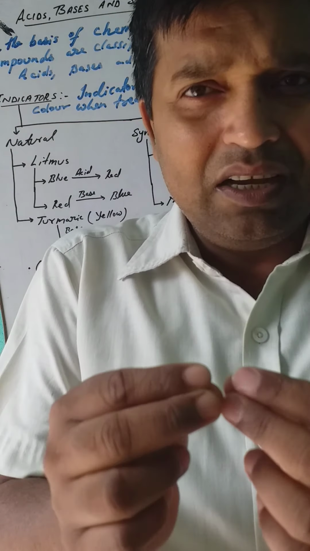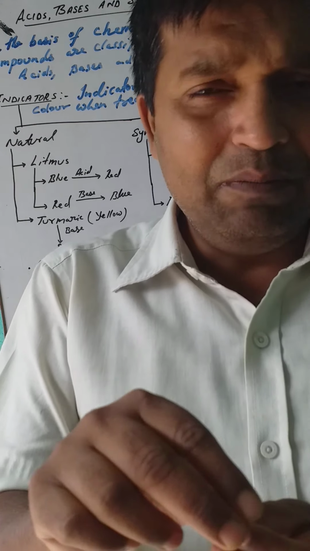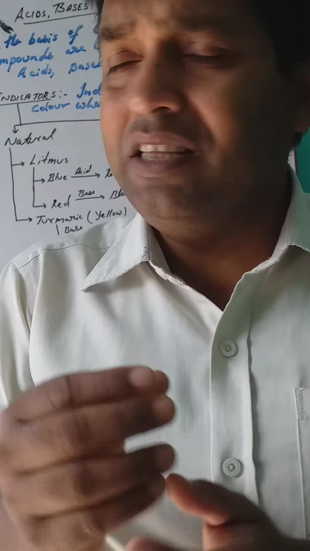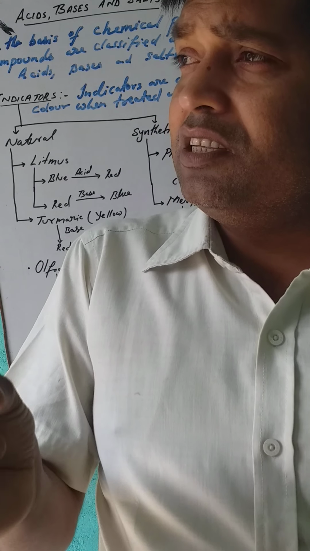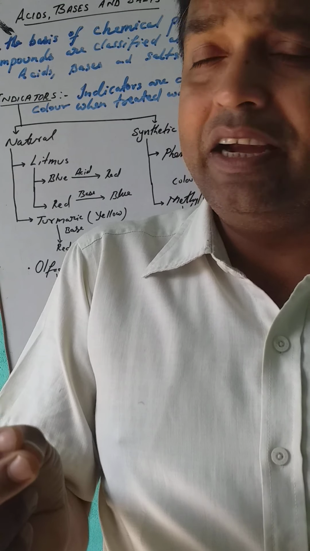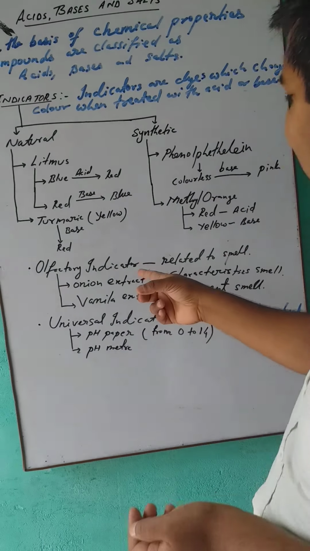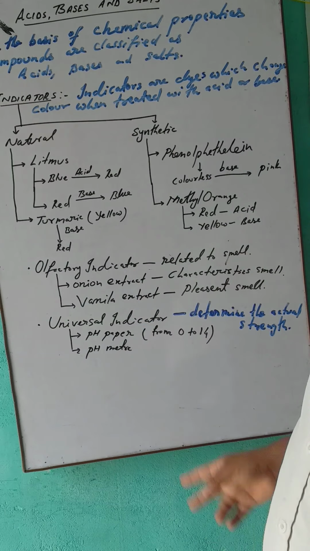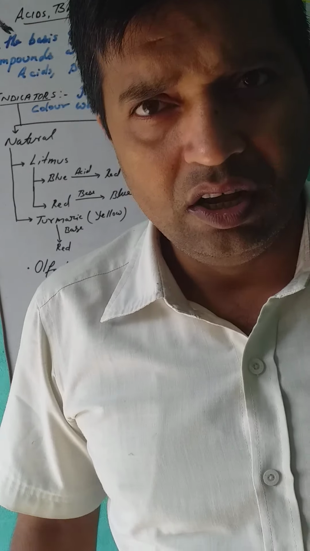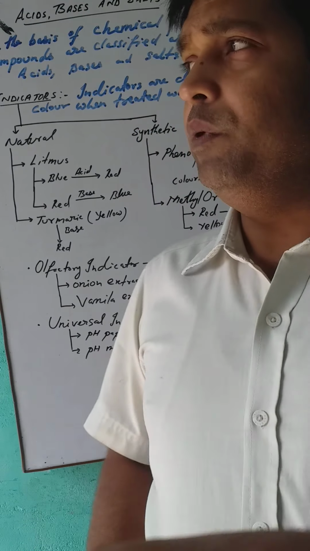There's some chemical reaction taking place. Some chemical composition changed. That's why the smell also vanished. So this olfactory indicator is a confirmatory test for base. When they are added to base, a smell cannot be detected either with the onion extract or with the vanilla extract. Both are confirmatory tests for base only.